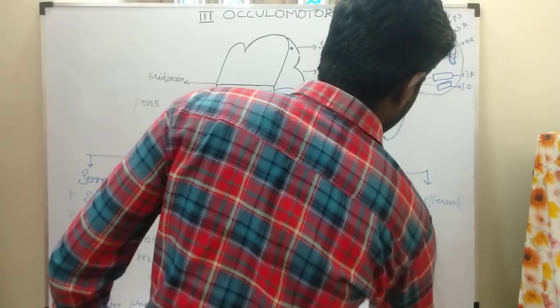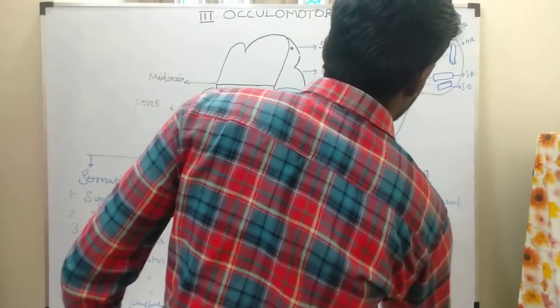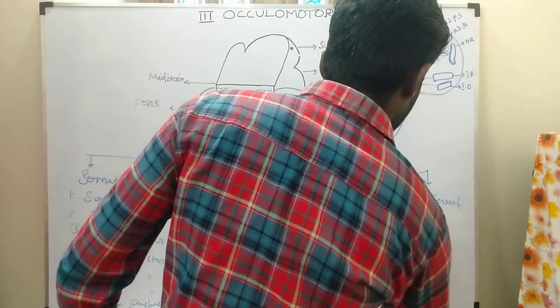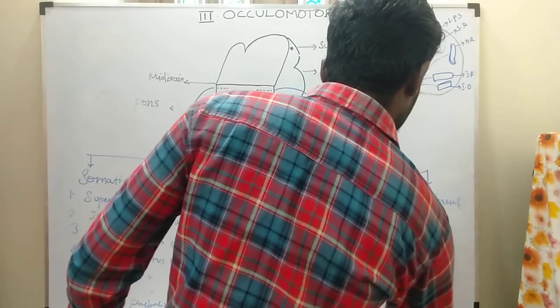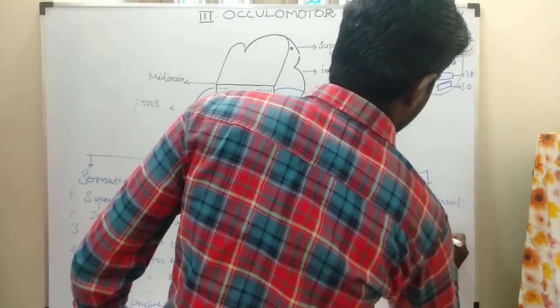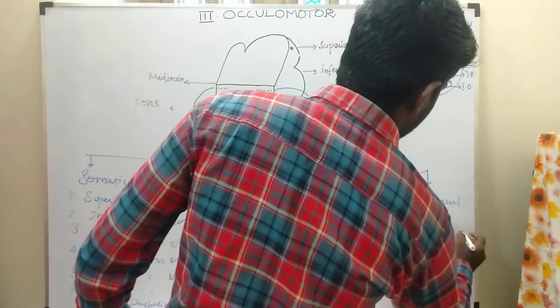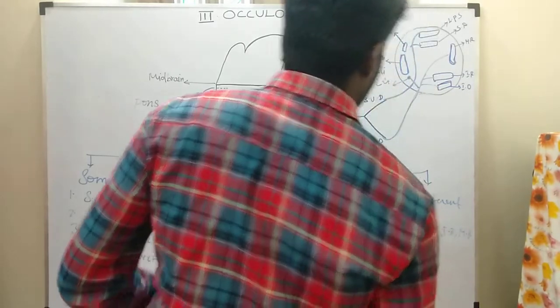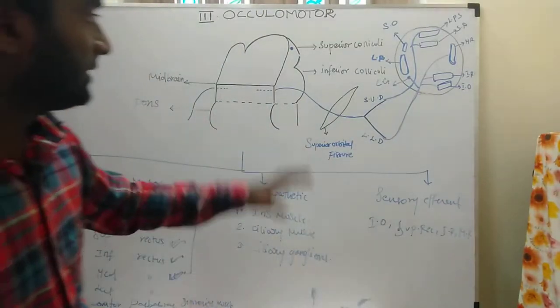Inferior oblique muscle. Next, superior rectus, inferior rectus, and the medial rectus. Okay, four muscles. Understand? So now listen.